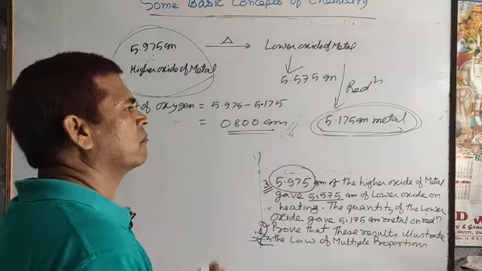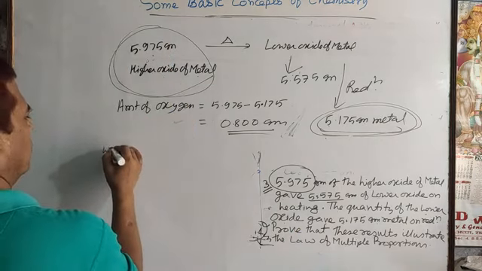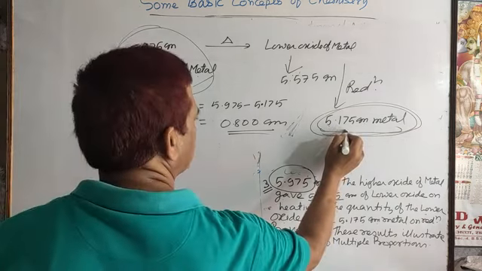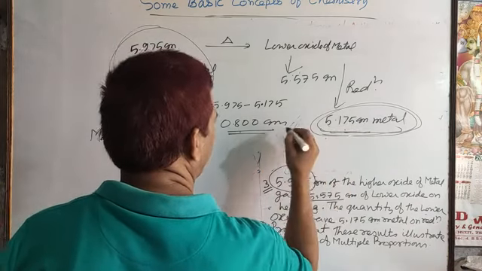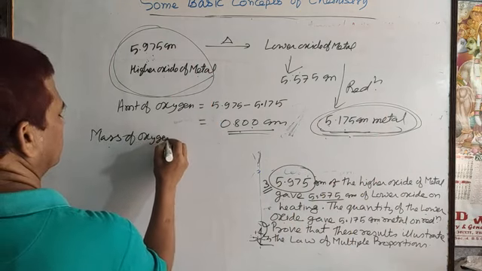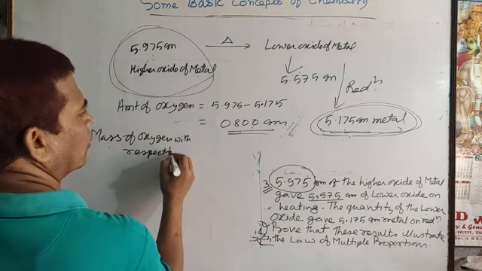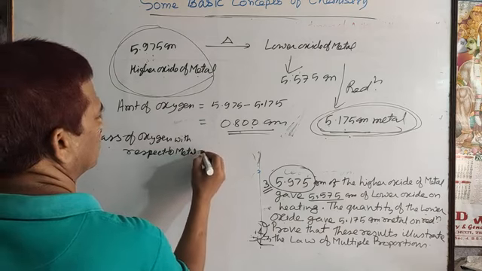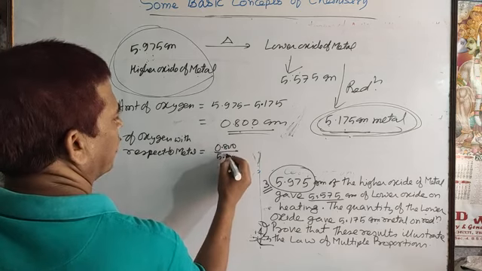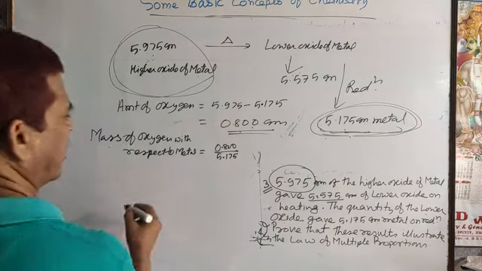You have to find the mass of one element with respect to the other. Suppose we fix the metal, and find the oxygen with respect to the metal. So the mass of oxygen with respect to metal is 0.800 by 5.175.